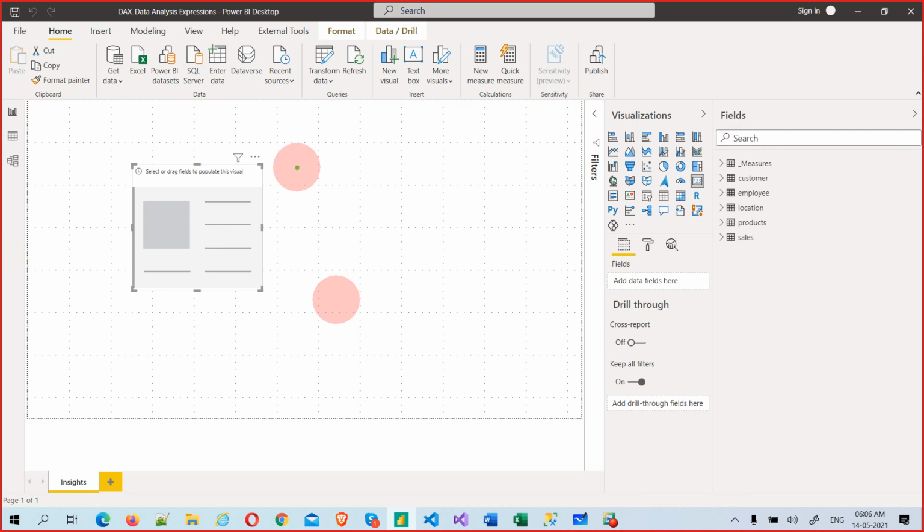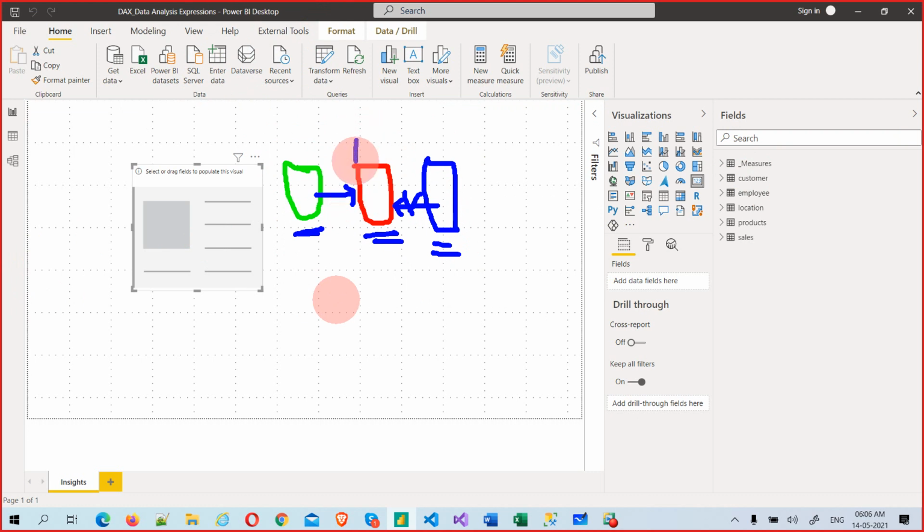This is your source, and this is your Power Query, and this is your Power BI Desktop. What is this? Source. What is this? Power Query Editor. This is DAX. So whatever you create in DAX will not go back, except Enter Data, because Enter Data is not created by DAX. That is the reason it goes back, but DAX never goes back. Whatever comes from the source, the Power Query Editor will see. PQE.